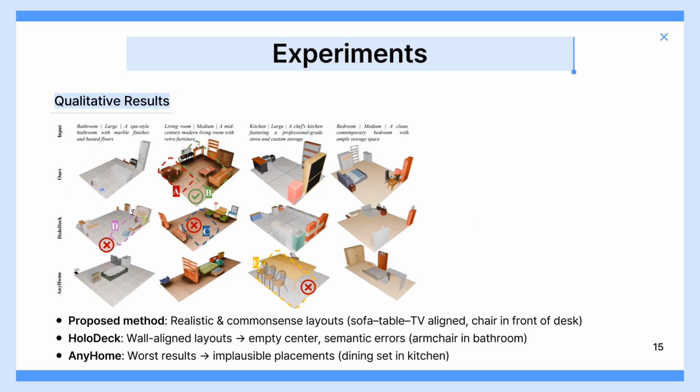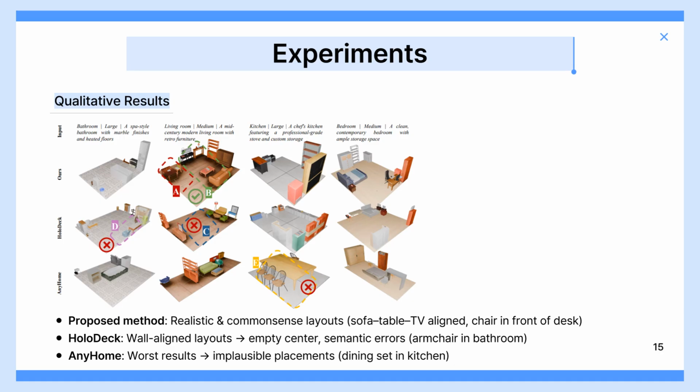Qualitative results show an even clearer difference. The proposed method generates realistic and common-sense layouts, such as sofa, table, and TV alignment, or a chair placed in front of a desk. In contrast, Holodeck often aligns furniture along the walls, leaving large empty spaces in the center.